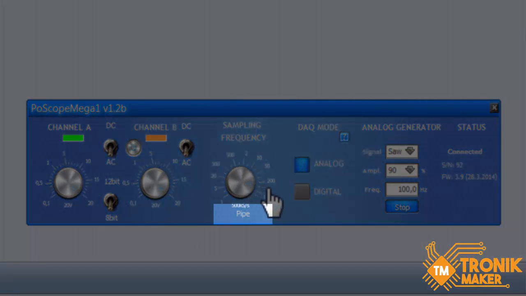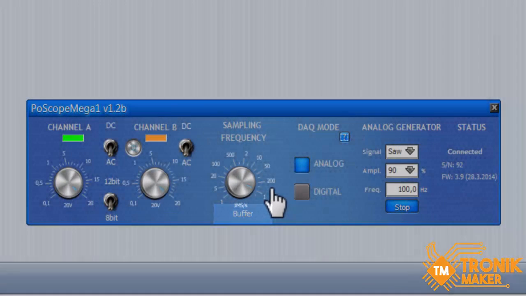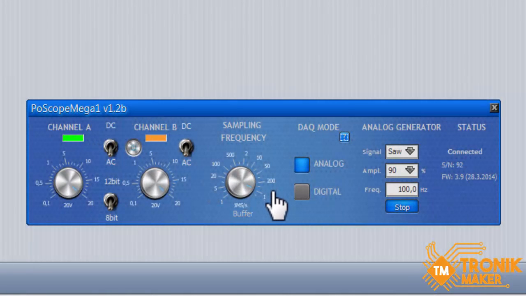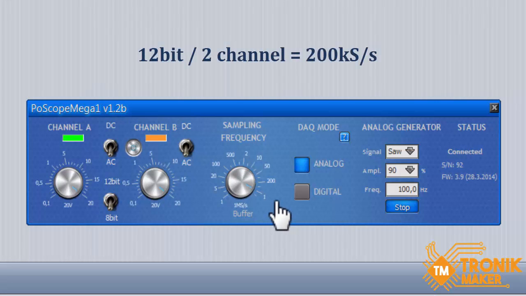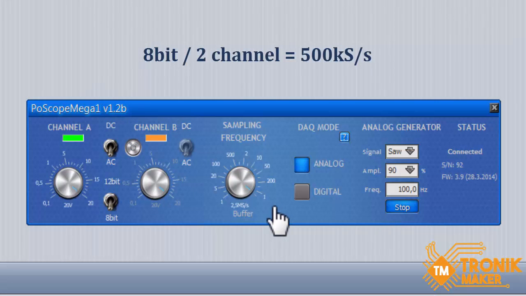Second, buffer mode. Sampling is faster than USB 2.0 full speed maximum transfer speed. Device is transferring limited amount of data images, and there are interrupts between data.